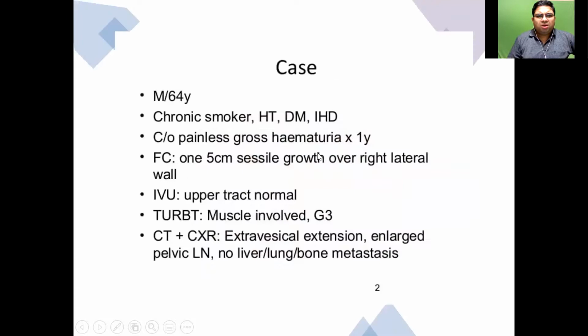Now, this is the next case. We are dealing with a muscle invasive bladder tumor. It's a chronic smoker with a lot of comorbidity, painless gross hematuria. We did a flexible cystoscopy early and saw a 5 centimeter sessile growth. So it's not fronded. It's something called fronded and sessile.